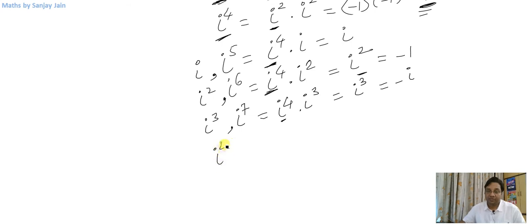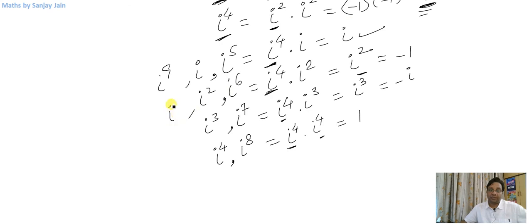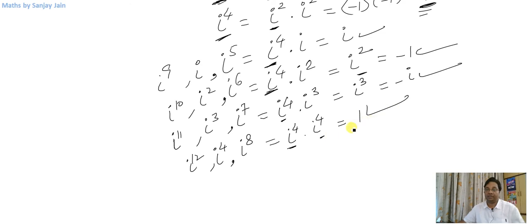What about iota raised to power 4 or iota raised to power 8? Both are nothing but 1. So iota raised to power 9 will again give you iota. Iota raised to power 10 will give you minus 1. Iota raised to power 11 will again give you minus iota. Iota raised to power 12 will give you 1 again. Why? Because iota raised to power 9 can also be written as iota raised to power 8 into iota, and iota raised to power 8 is iota raised to power 4 into iota raised to power 4, so 1 into 1, right?